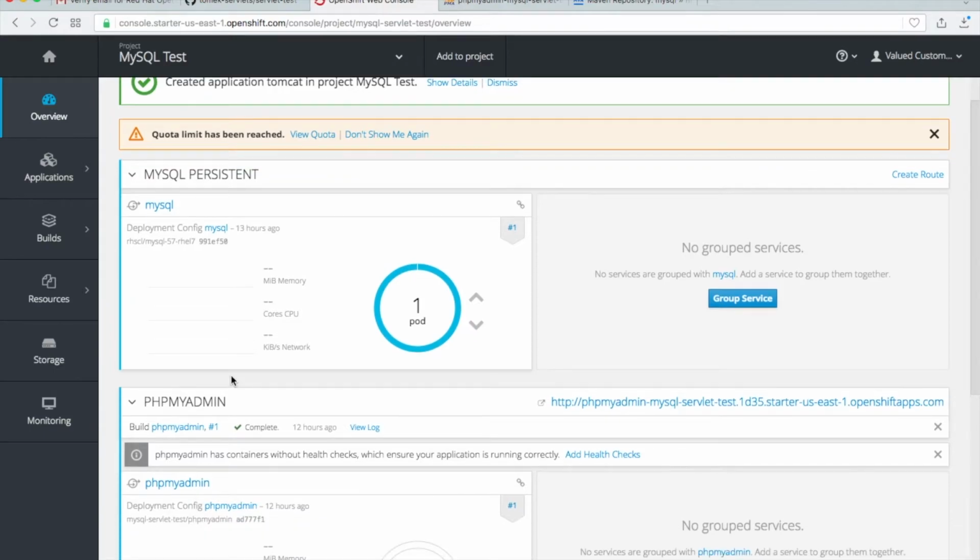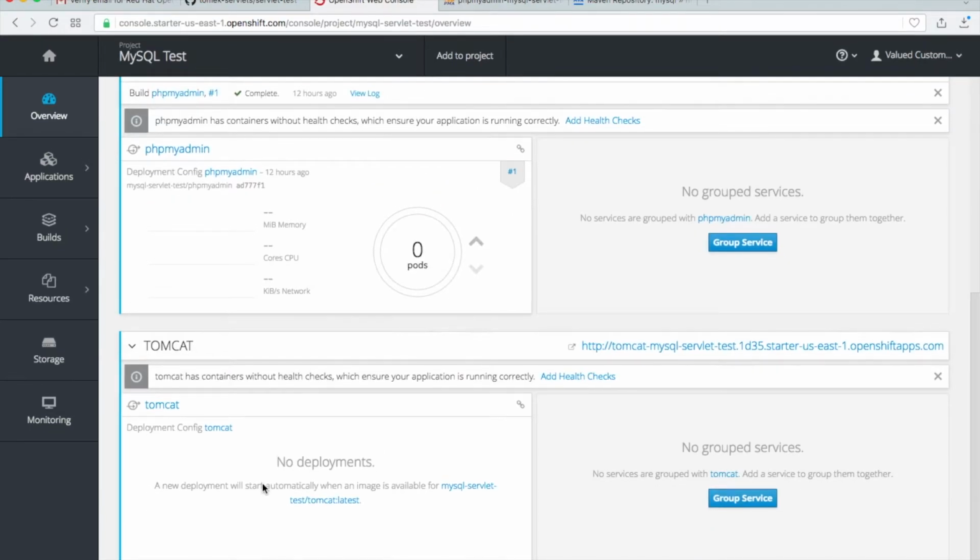You see we start with Tomcat. At this moment there is nothing. Let's wait a second. When it starts I will click on view logs to see the logs. It takes time.